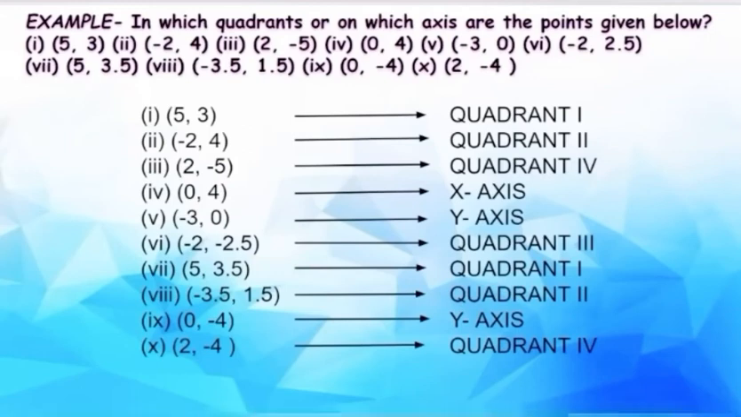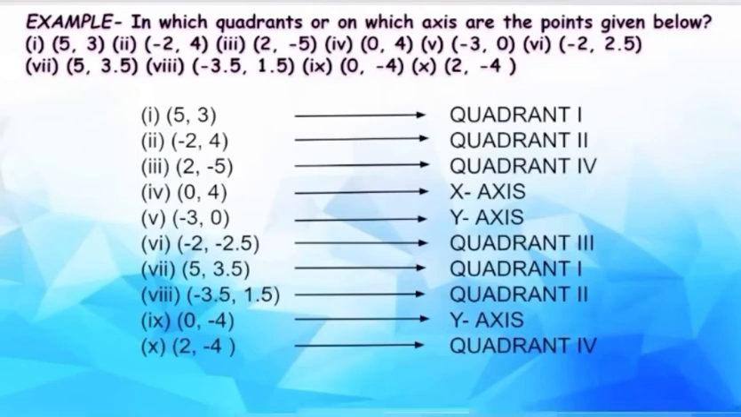Next point we have 0, -4. So, how do we decide on which axis or in which quadrant it lies? Since its distance from the x-axis is 4 units and its distance from the y-axis is 0 units, it lies on the x-axis. Similarly, we have the next point, that is -3, 0, which means its distance from the y-axis is 3 units and its distance from the x-axis is 0 units. Therefore, this point lies on the y-axis.